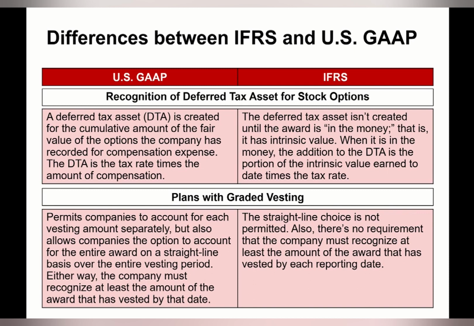The addition to the DTA is the portion of the intrinsic value earned to date times the tax rate. Plans with graded vesting under IFRS: the straight-line choice is not permitted. Also, there is no requirement that the company must recognize at least the amount of the award that has vested by each reporting date. So this is the difference.